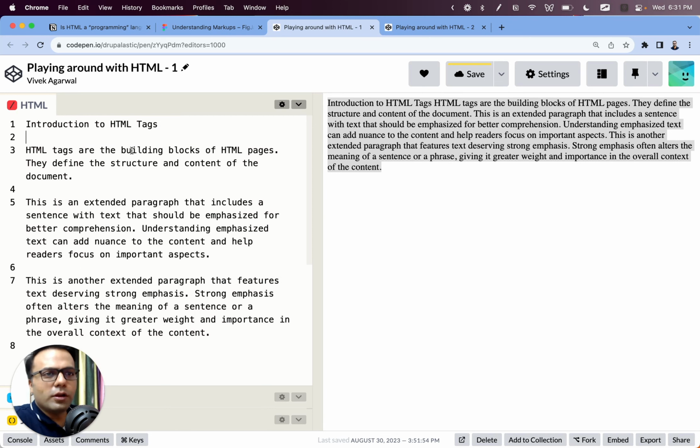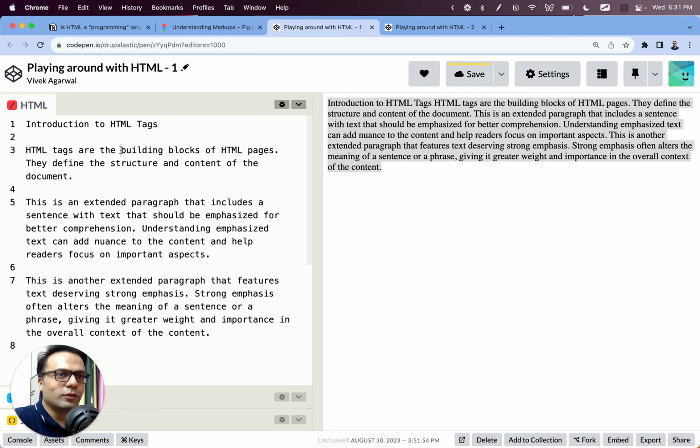So if I want to strongly emphasize building blocks, how do I do that? One thing we understand is we need to wrap it with two tags, a starting tag and an end tag, right? And HTML has its own set of tags.